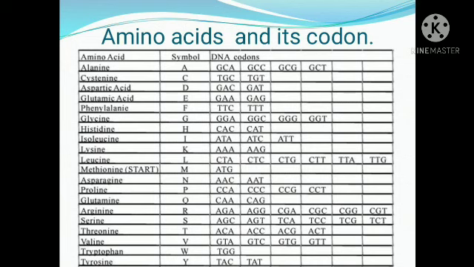So what is translation in protein synthesis? Now we have the duplicate of a DNA, the messenger RNA. This messenger RNA must be converted to the language of amino acids to form protein.